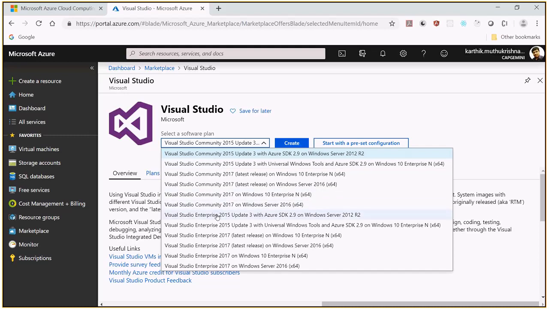Whereas if I go for enterprise, it will provide you the VM. In that VM, Visual Studio Enterprise 2017 would already be installed. But when you open that, it will ask you for the license, right? Because it is a licensed one. So you need to provide the license. Like this, we can search for anything.